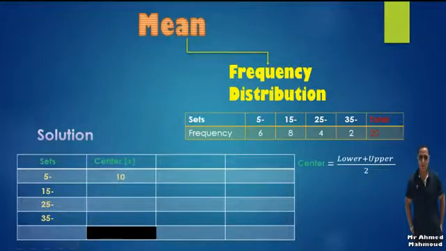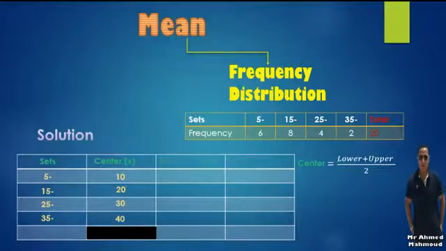Some of you can find this center mentally without using this rule. It's up to you. Now the next one: the least number is 15 and the maximum boundary is 25, so the center is 15 plus 25 over 2, which is 20. Here we have 25 to 35: 25 plus 35 over 2, which equals 30. And the last one, 35 to 45: 35 plus 45 over 2, which equals 40.